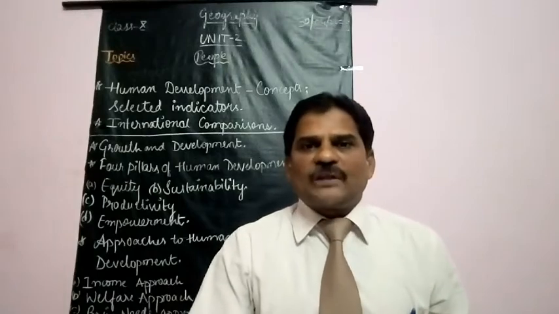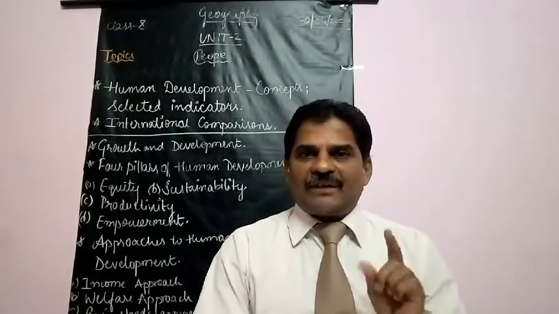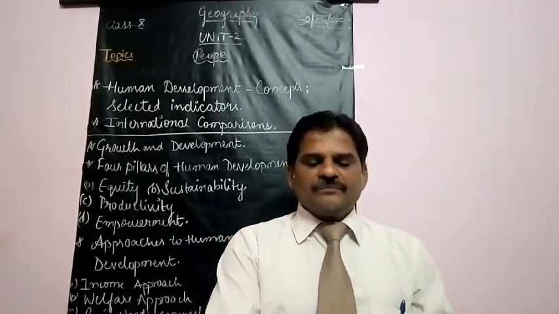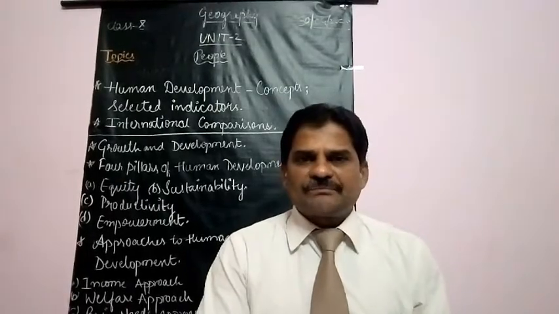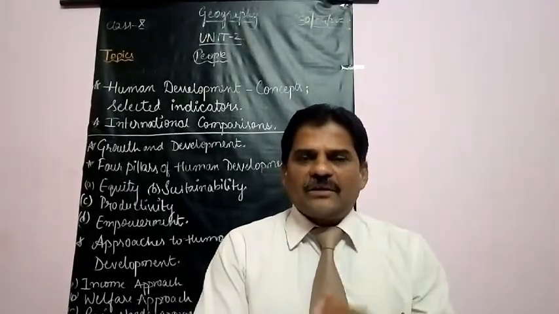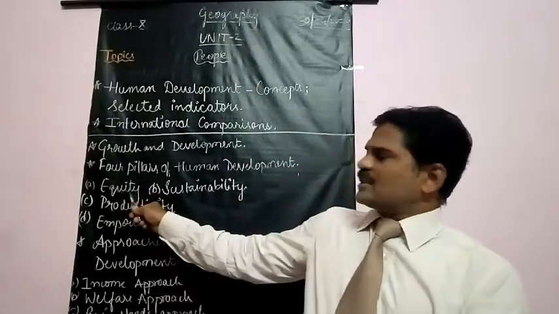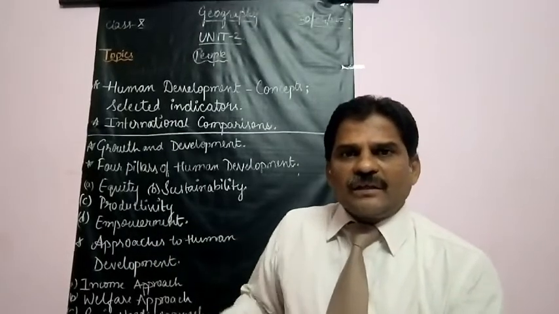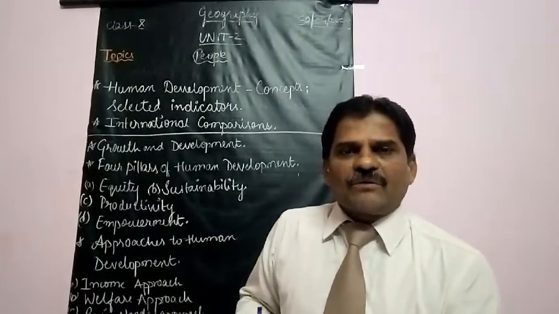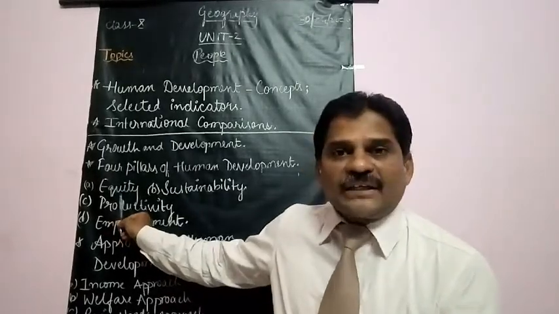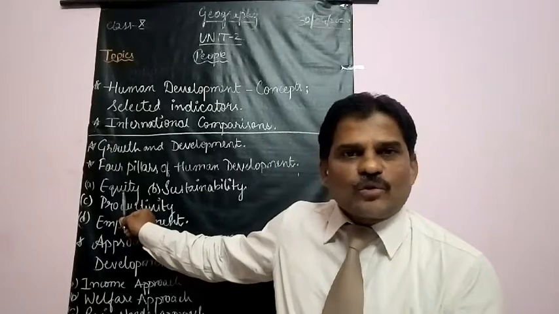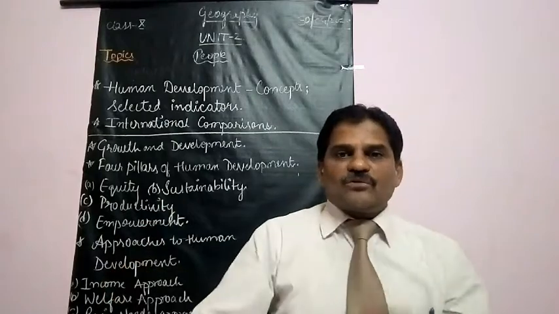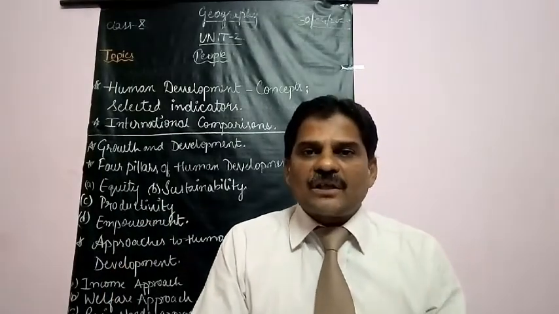Now coming to our next one, four pillars of human development. What are the four pillars of human development? Listen students, very important. It will be asked in the examination. There are four pillars of human development, namely equity, sustainability, productivity and empowerment. Most students, instead of equity, are writing equality. Don't do that. You write equity, sustainability, productivity and empowerment.